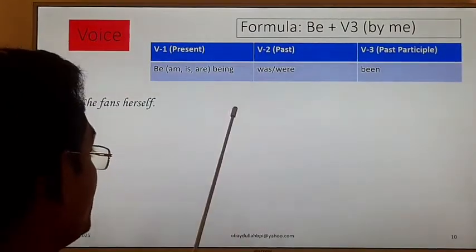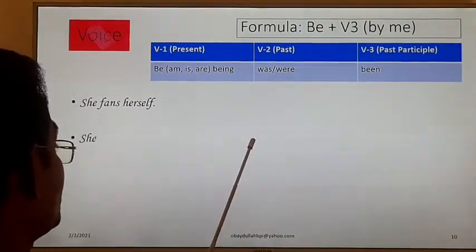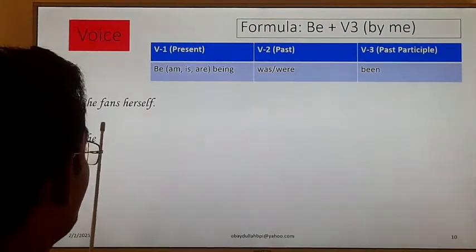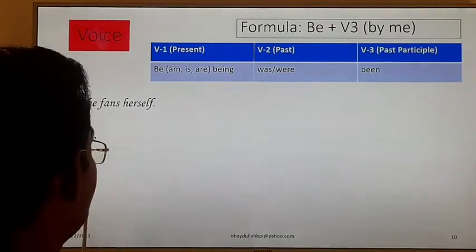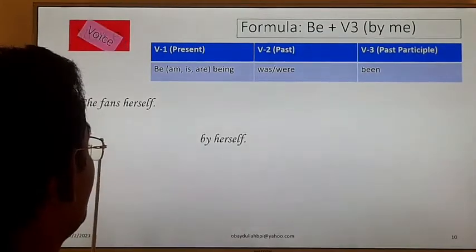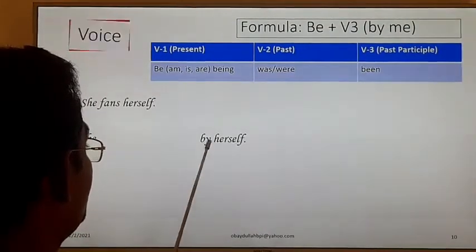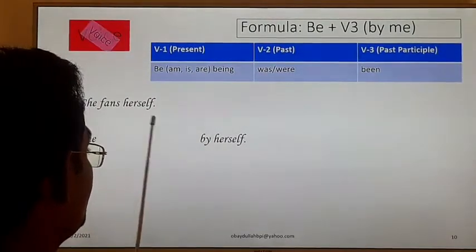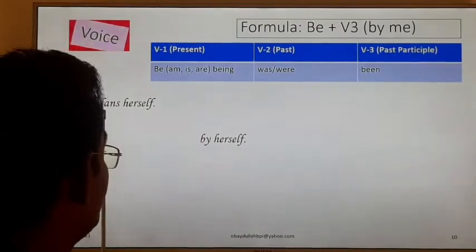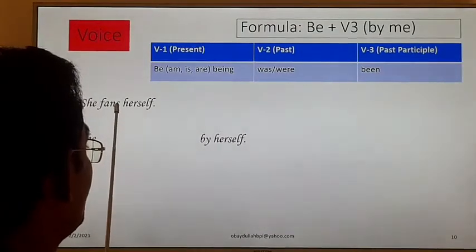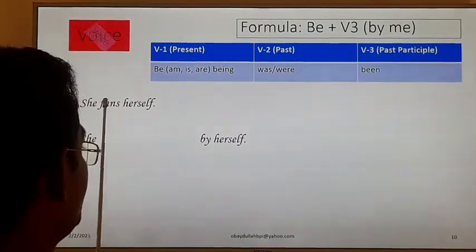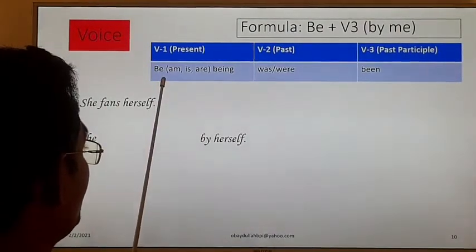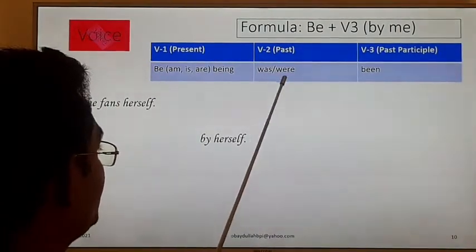That is why we have to change it this way. Clear? She, we have to keep the same way. See, the subject is here, the subject stays the same, there is no change. And herself stays in its own position as the object. Herself becomes by her. And we will change the voice of the verb fans. Fan, verb number 3: present fan, past fanned, and fanned.